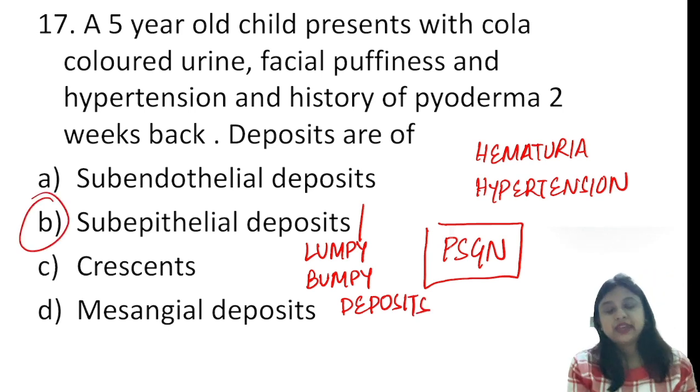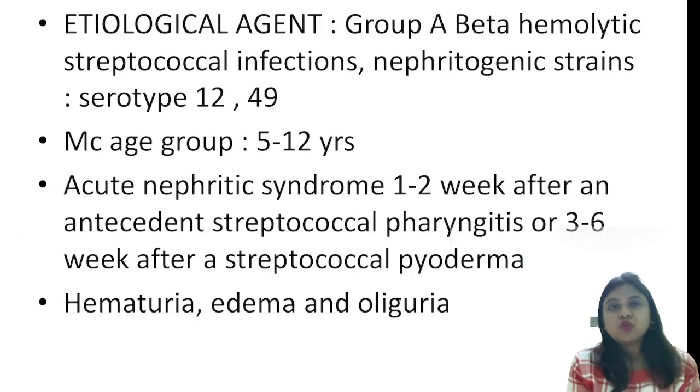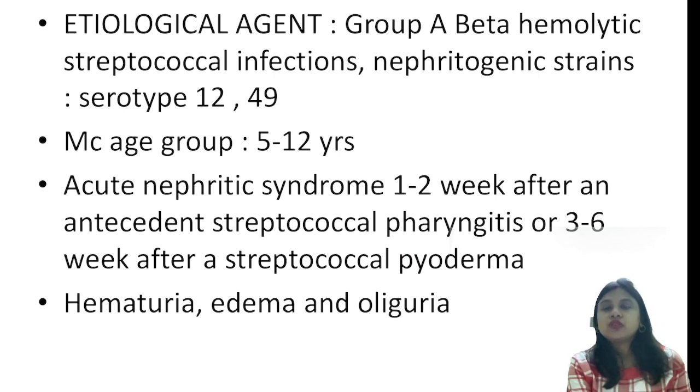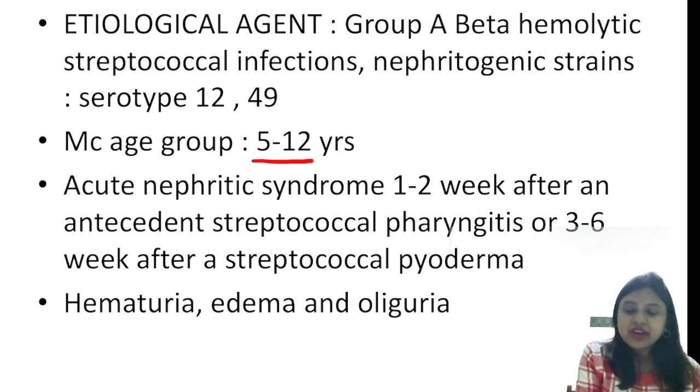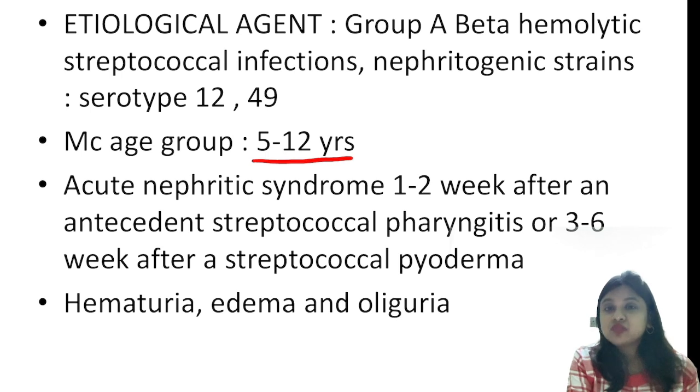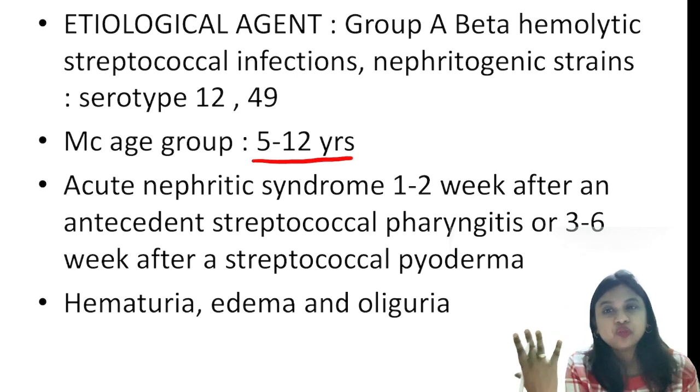So subepithelial deposits. So few things which we should know from PSGN point of view, post streptococcal glomerulonephritis is because of group A beta hemolytic streptococcus nephritogenic strains, the serotypes being 1, 2, 4, 9. The most common age group being 5 to 12 years. It can present with acute nephritic syndrome, that is hematuria, edema, oliguria, and the complications can be hypertension, encephalopathy, blurring of vision.